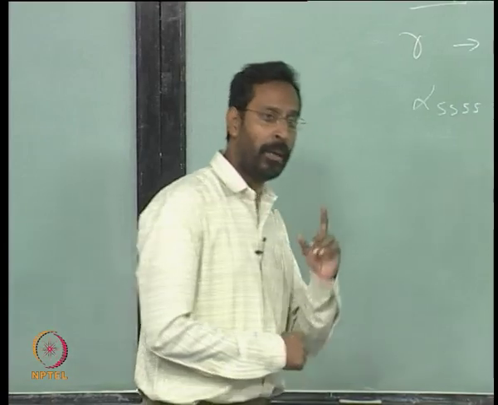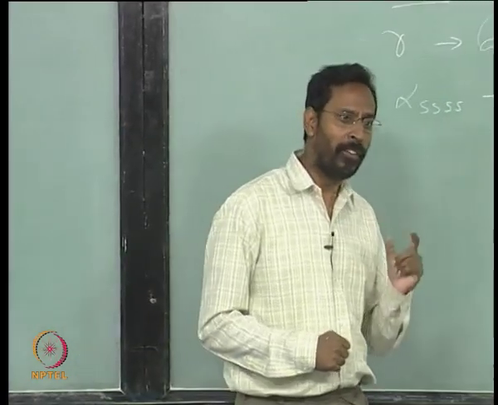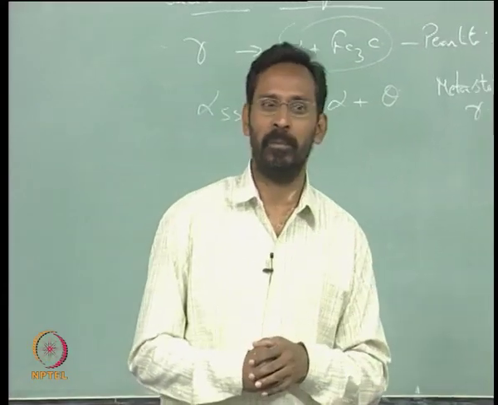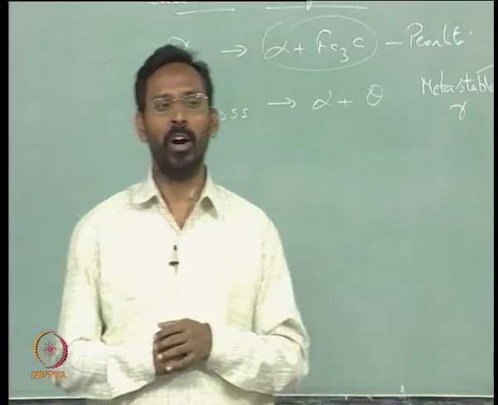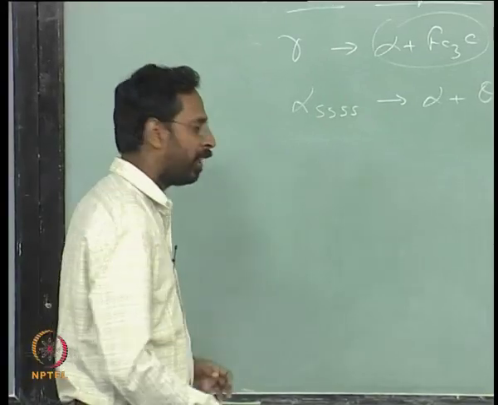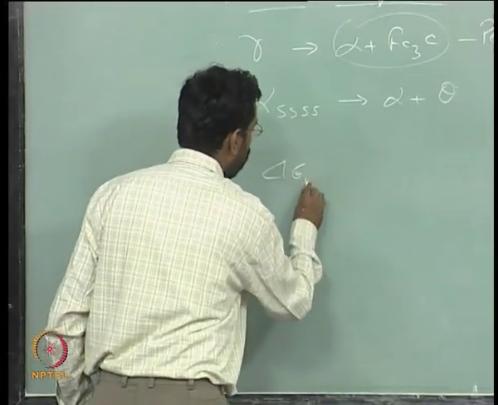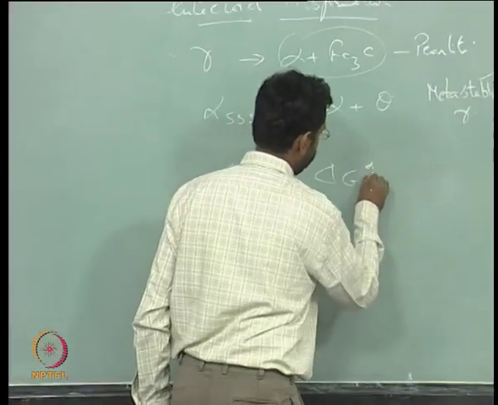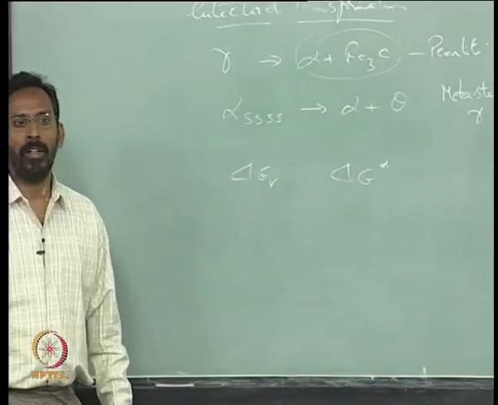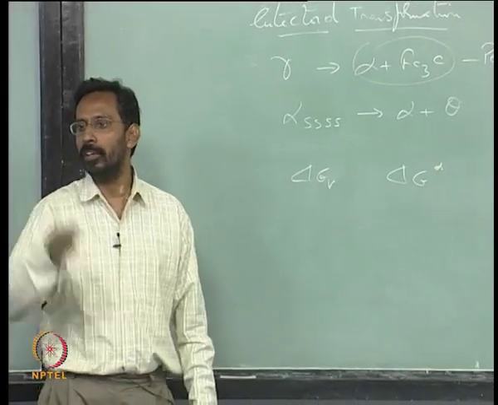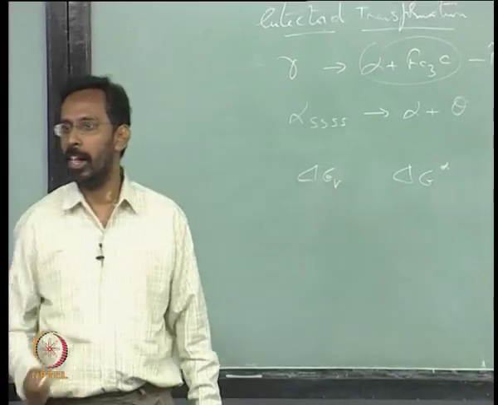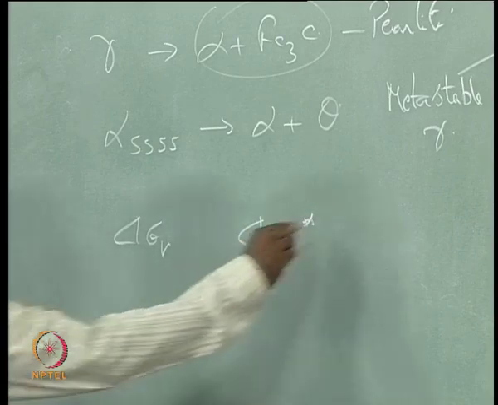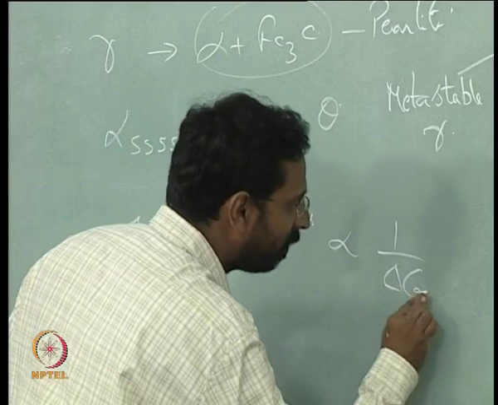At the same time, you should also remember that the driving force helps us to understand kinetics to some extent. For example, we have been talking all these days that delta G V controls, to some extent, delta G star. How does it control? Prerna, you know the relation? Yeah. Square, perfect. This is inversely proportional to delta G V square.